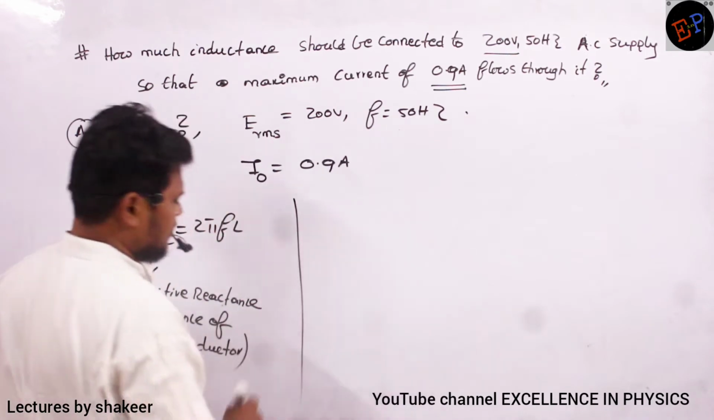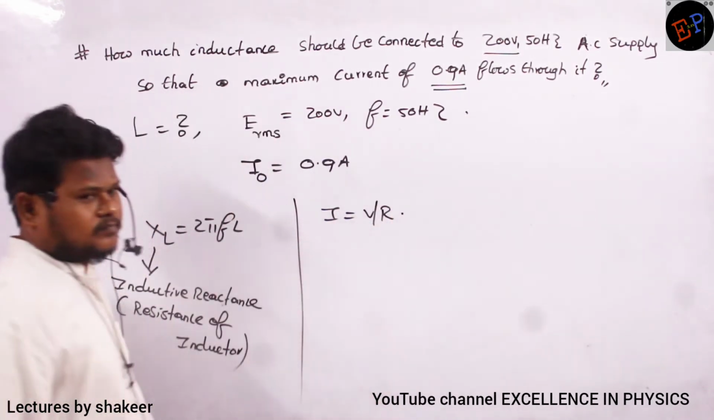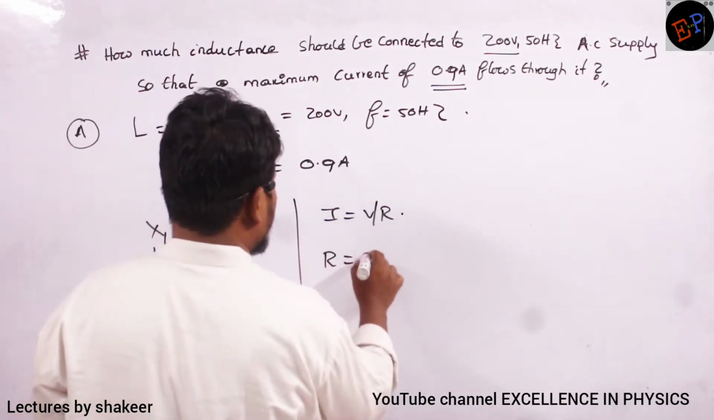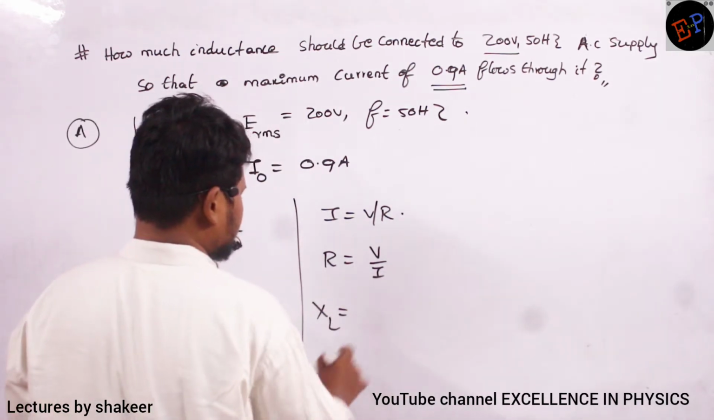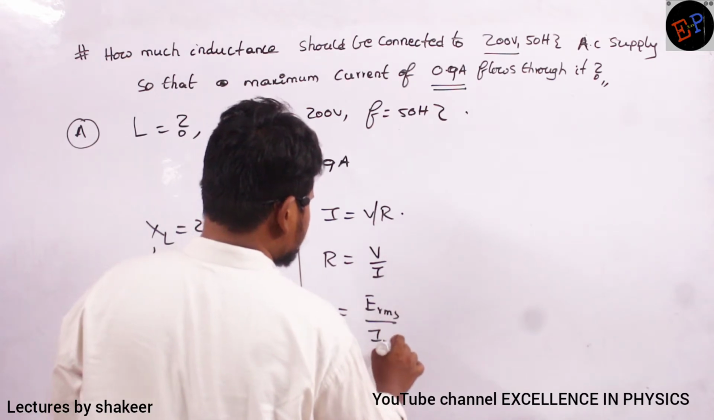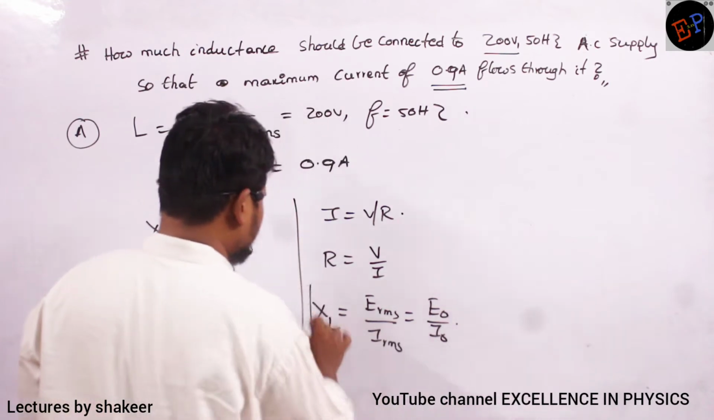XL, how can I calculate? By Ohm's law, I can find out, I is equal to V by R. So what is R? R is equal to V by I. So therefore, XL is equal to either ERMS divided by IRMS, or I can write E0 divided by I0. So both the methods I can use.